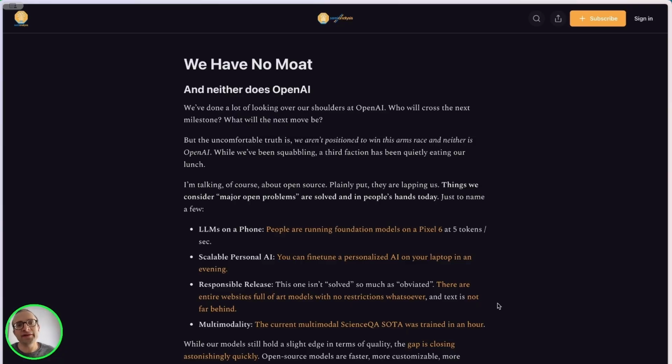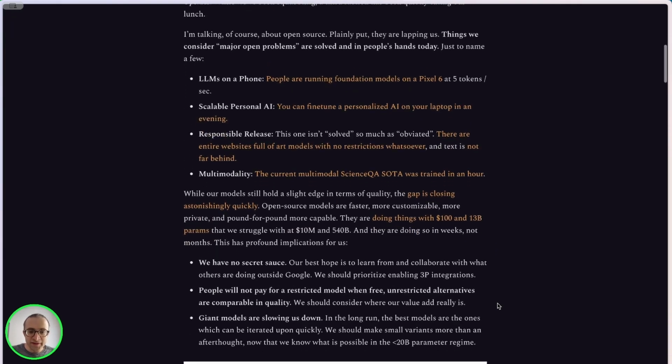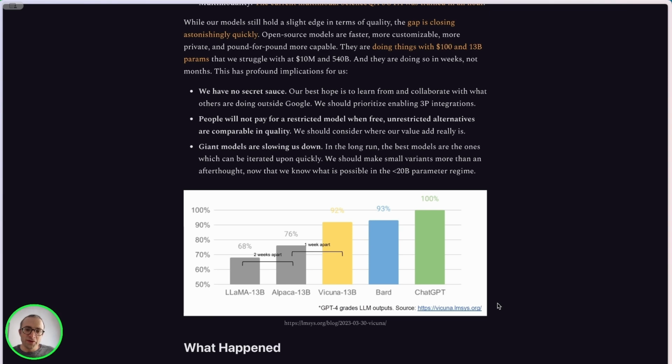In this leaked document, called "We Have No Moat, and Neither Does OpenAI," it goes into great detail explaining how open source has solved some problems like running language models on phones or multimodality. And here we have a comparison between closed and open source models. Open source models are quickly going through new iterations one or two weeks apart, and even though they are smaller, they can do a very good job compared to closed source models that are maybe 1,000 times bigger.